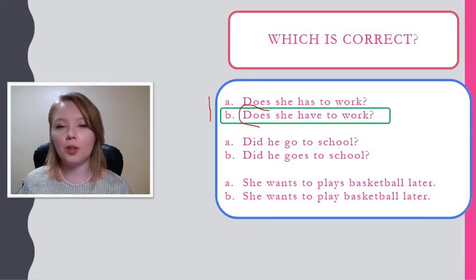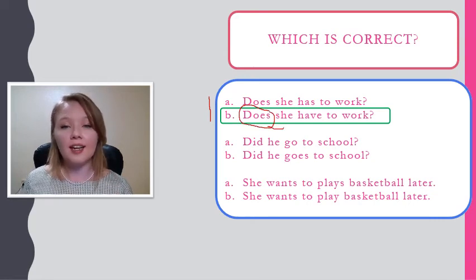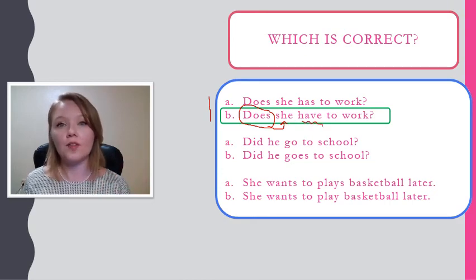Our main verb in this sentence is does, and it matches she. So we do not need to change have. Does she have? Now let's look at number 2.